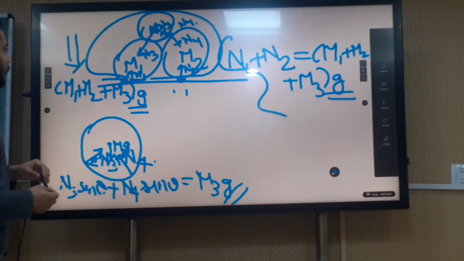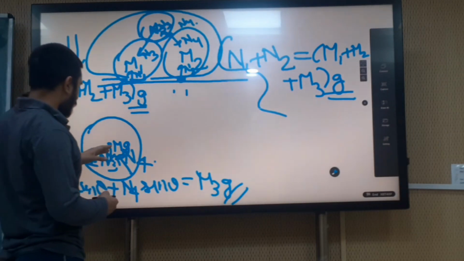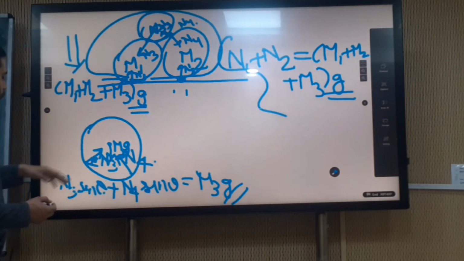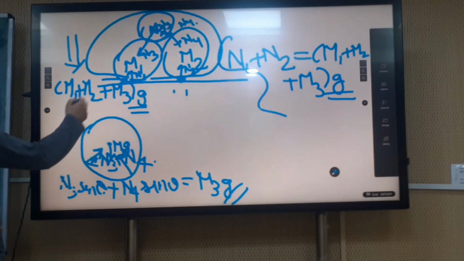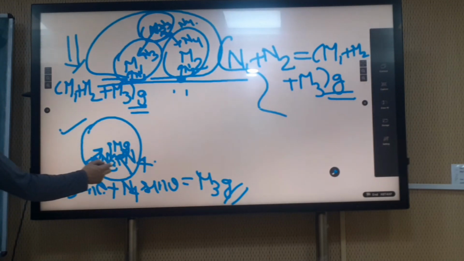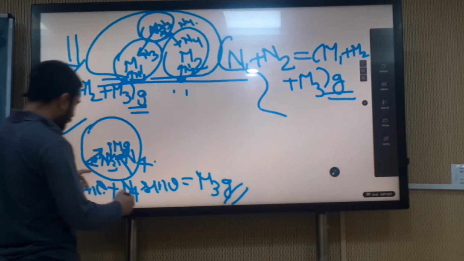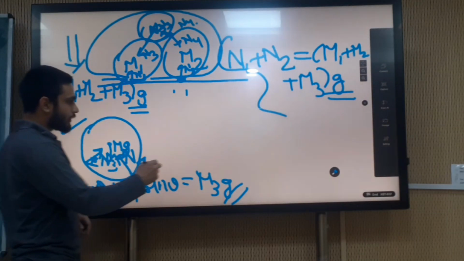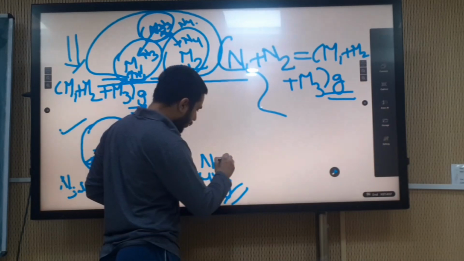Okay, so this was the concept, and this is how we do the force balance for the upper sphere. The first equation is N3 sin theta plus N4 sin theta. How will we do the second? N3 cos theta is equal to N4 cos theta.